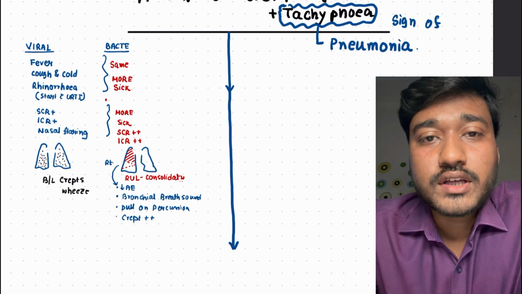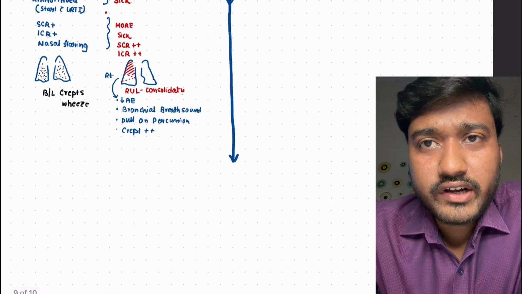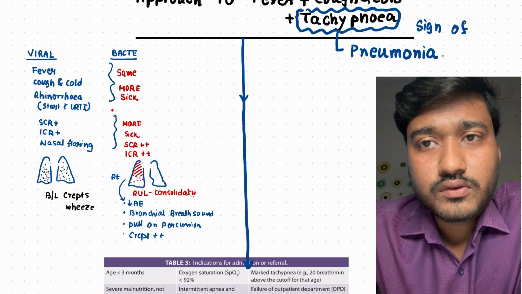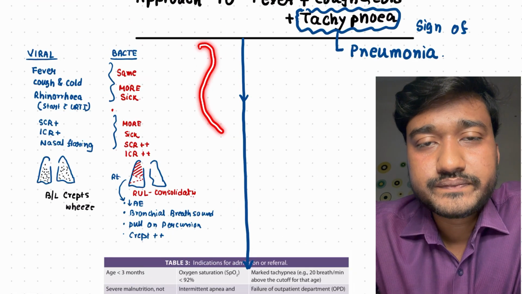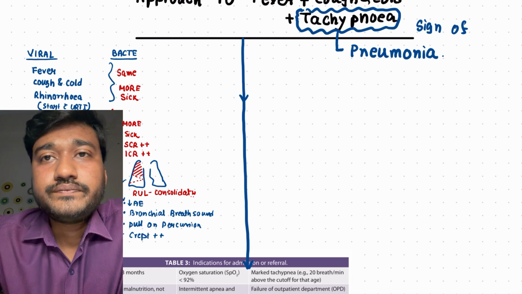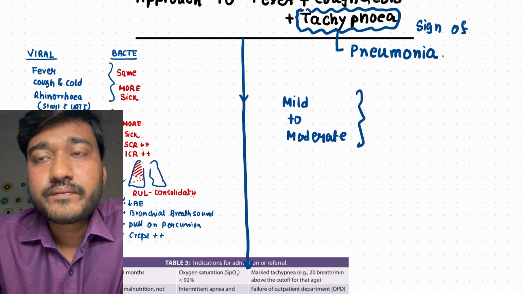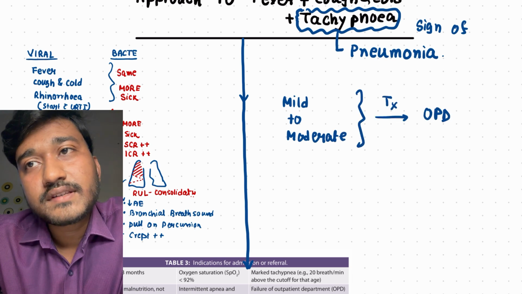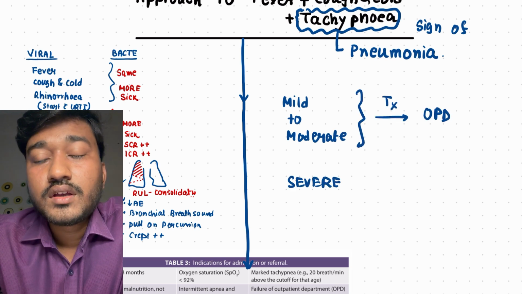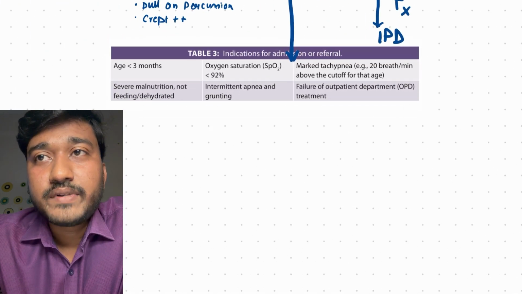Now, the pneumonia could be mild to moderate grade pneumonia, or it could be severe pneumonia. If it is mild to moderate grade pneumonia, then we can manage the patient on an OPD basis. But if it is severe, then we have to manage it in the IPD setting. That is, we have to admit this patient.